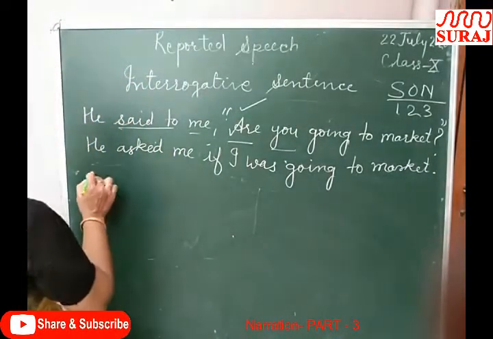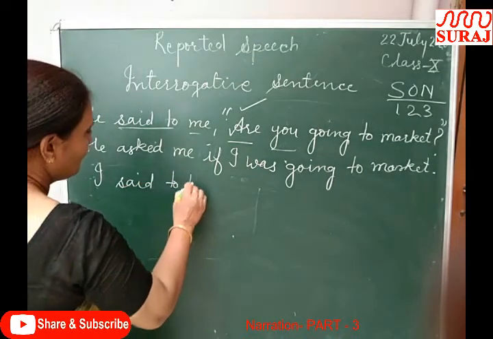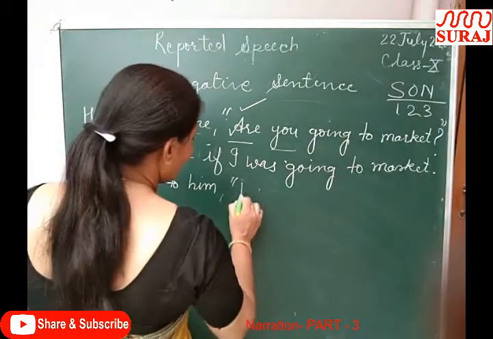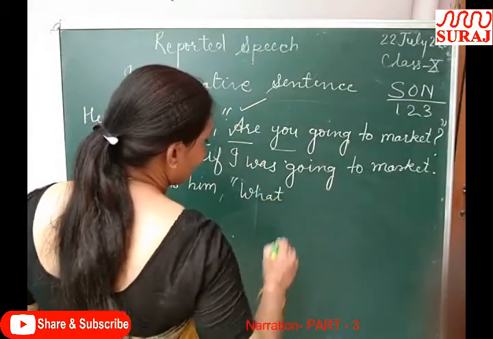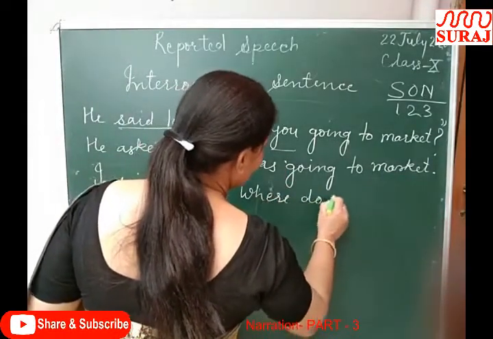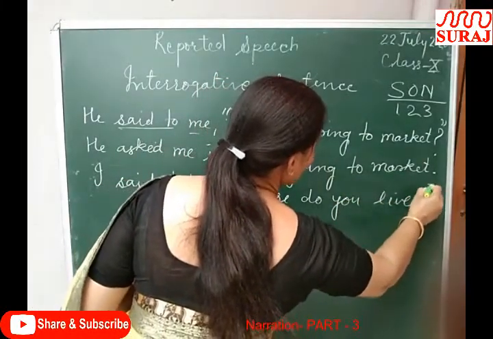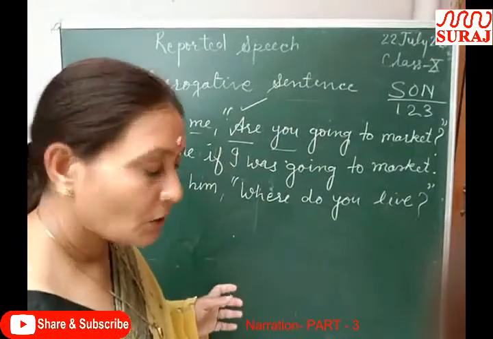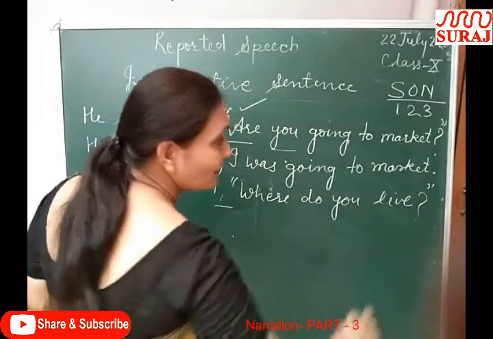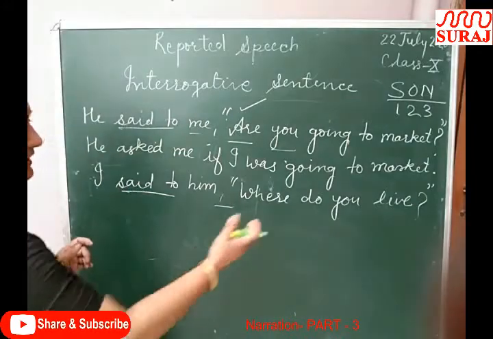Next sentence: I said to him, where do you live? Question mark and comma close. Reporting verb, commas and reported tense of reported speech. Now we have to change these three things, and after that pronouns also.